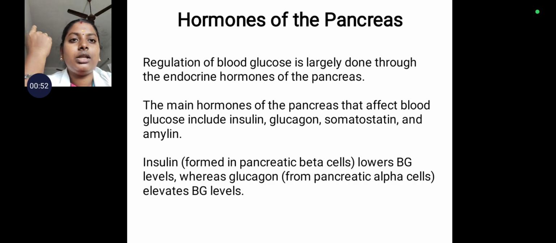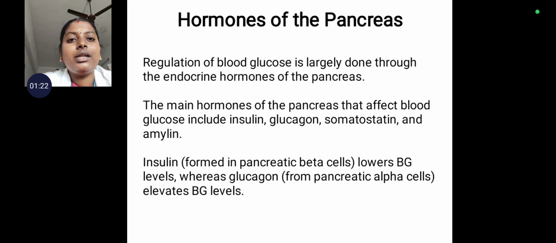So the first one, the common one, is the hormones of the pancreas. Our pancreas has to work properly and the hormones synthesized in the pancreas have to be synthesized properly. So the regulation of blood glucose is largely done through the endocrine hormones of the pancreas. The main hormones of the pancreas that affect the blood glucose level are insulin, glucagon, somatostatin and amylin.